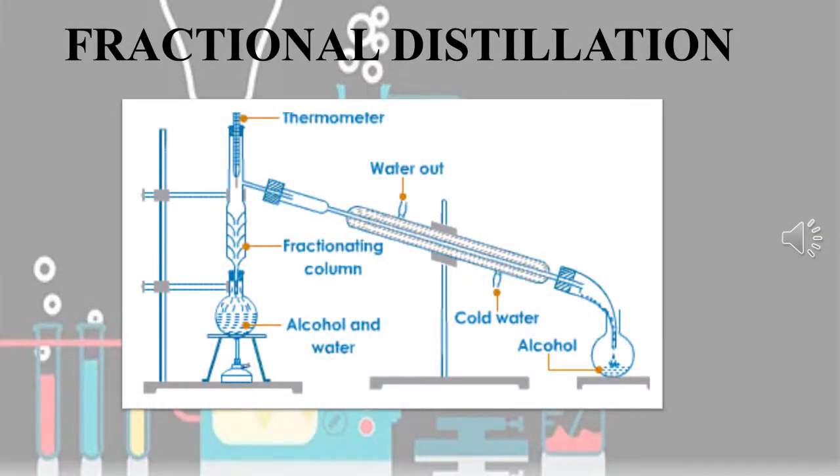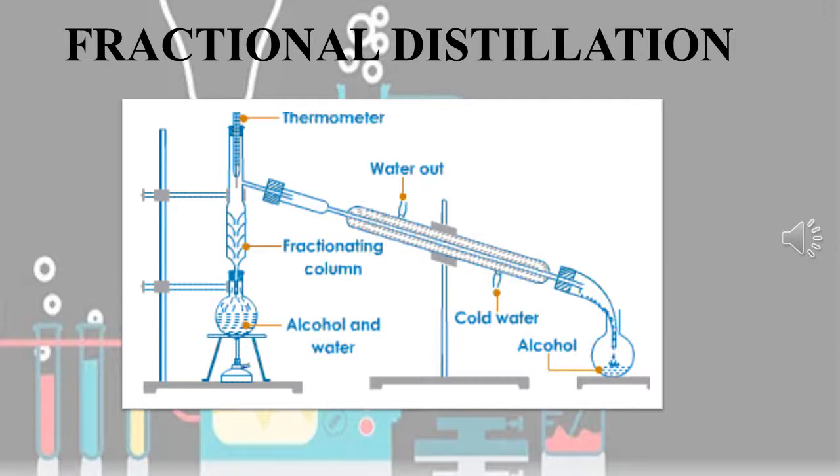Next one is fractional distillation. It is a process which is used to separate two or more miscible liquids. Miscible liquids means a homogeneous mixture, and the liquids do not differ much in their boiling points.